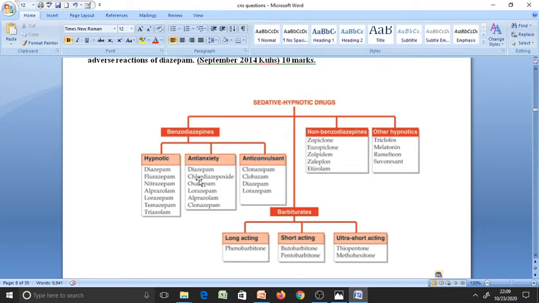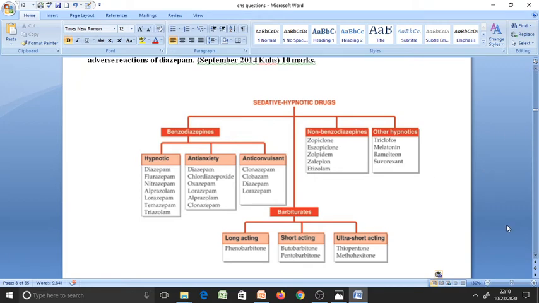In this we are going to concentrate on the benzodiazepines. In the benzodiazepines, the hypnotic drugs are diazepam, flurazepam, nitrazepam, alprazolam, lorazepam, temazepam and triazolam. For anti-anxiety, in addition we have chlordiazepoxide and oxazepam. The remaining, diazepam, lorazepam and alprazolam, also have hypnotic activity, and the anticonvulsant drugs are clonazepam, clobazam, diazepam and lorazepam.